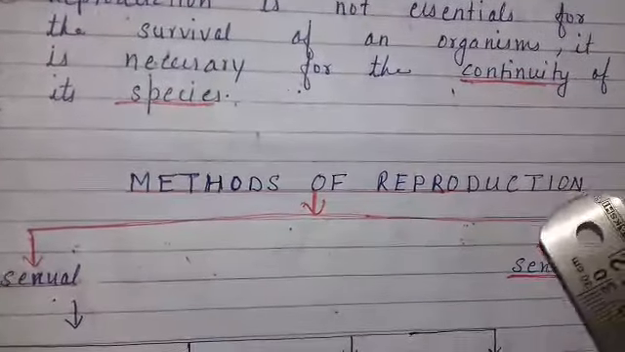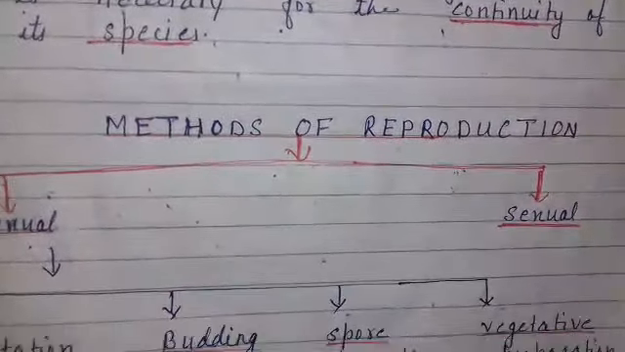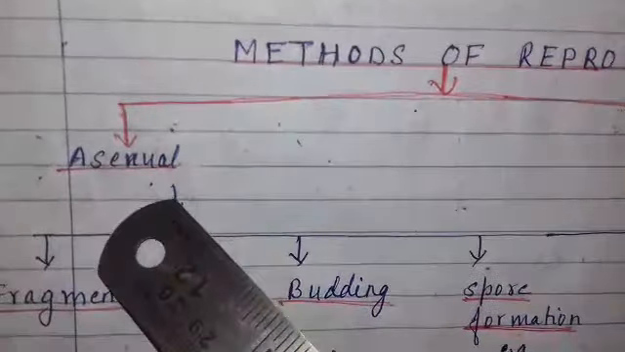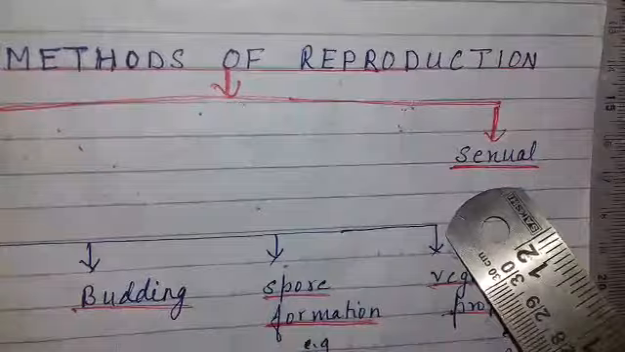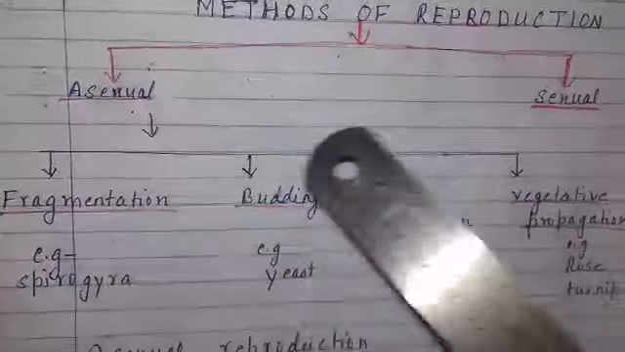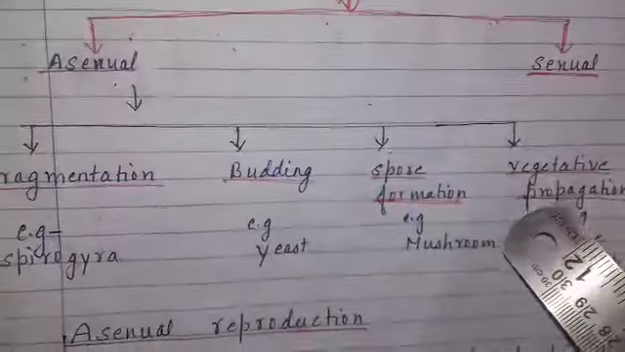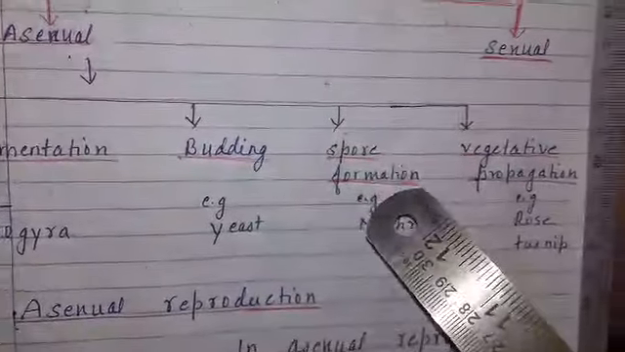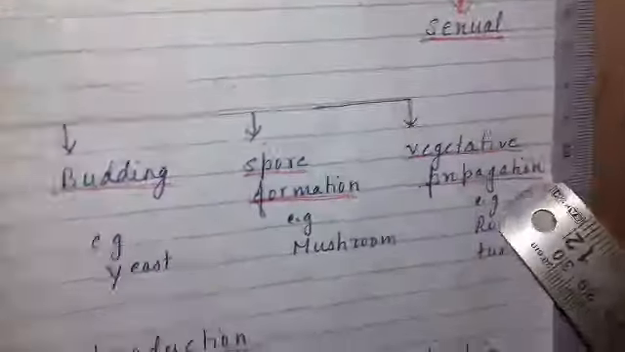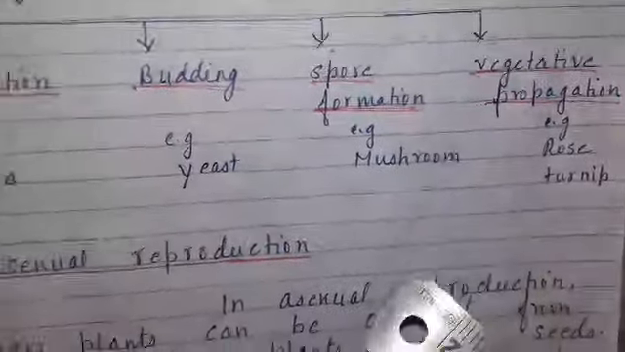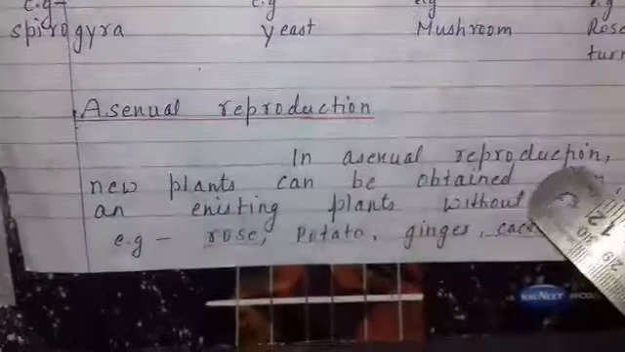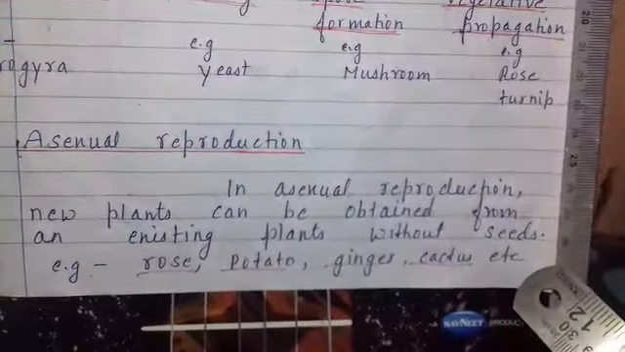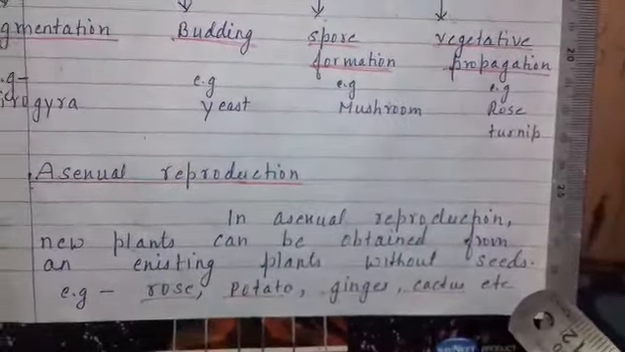Now, methods of reproduction. There are mainly two types of reproduction. One is asexual reproduction and another is sexual reproduction. Asexual reproduction can be divided into four different types: fragmentation, budding, spore formation, vegetative propagation. Now understand what is asexual reproduction. In asexual reproduction, new plants can be obtained from existing plants without seeds.